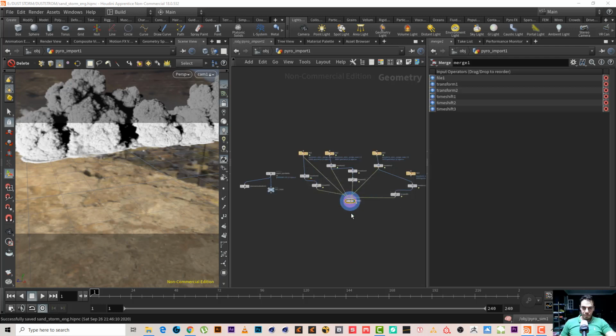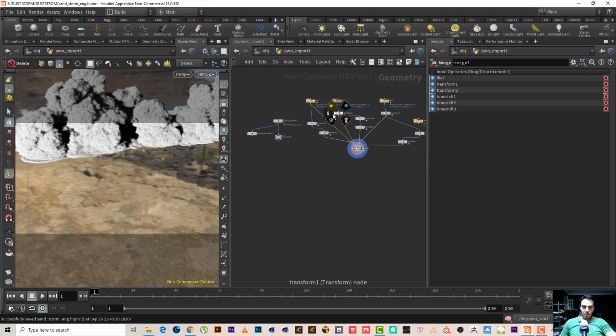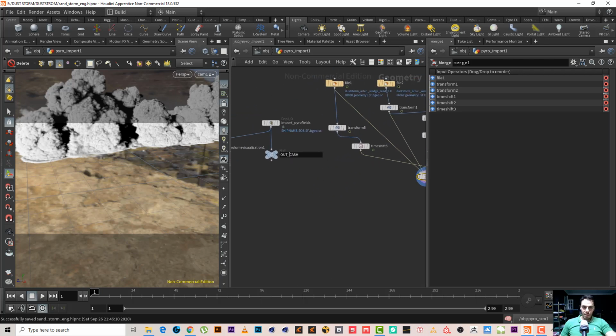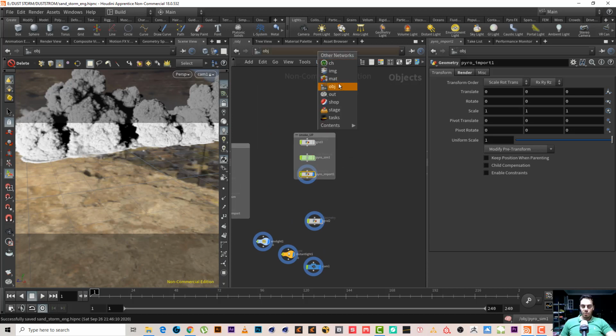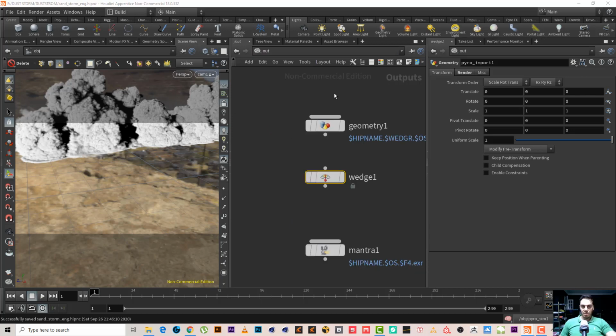Enter. Okay, so we will name this out cache 2. So all we have to do is, now it will give us another version. Just go to the out.